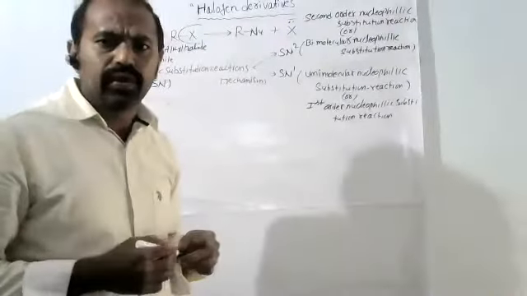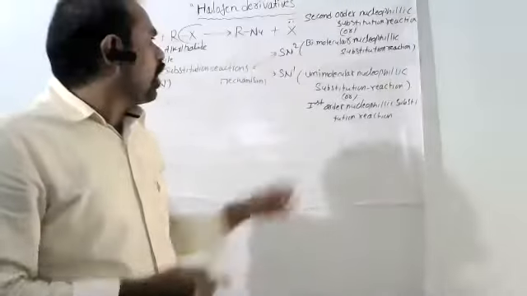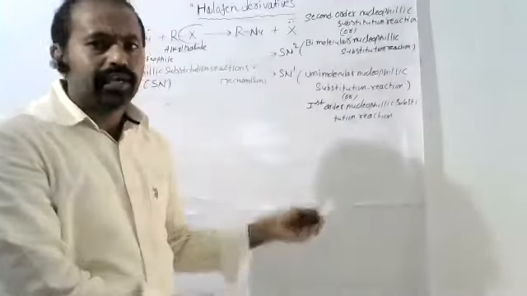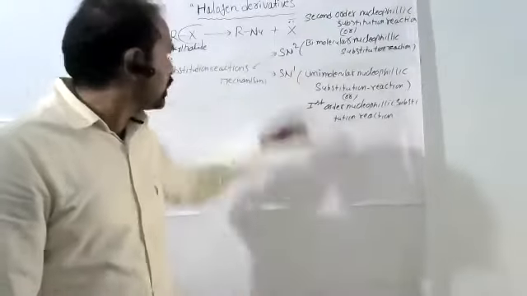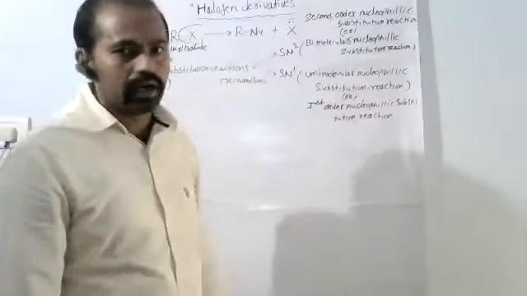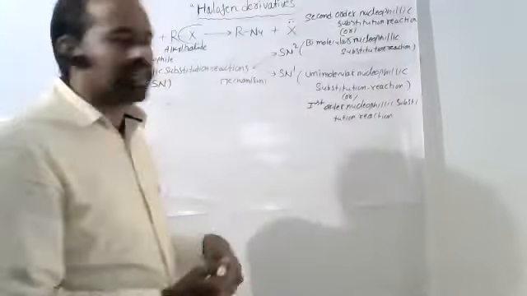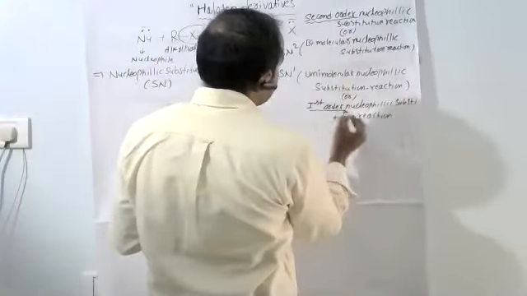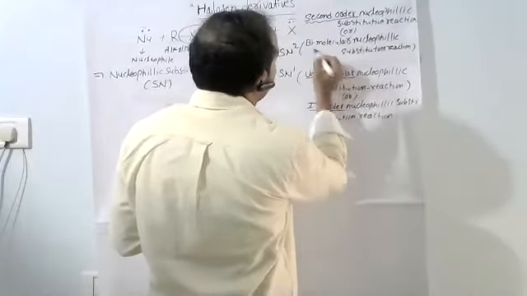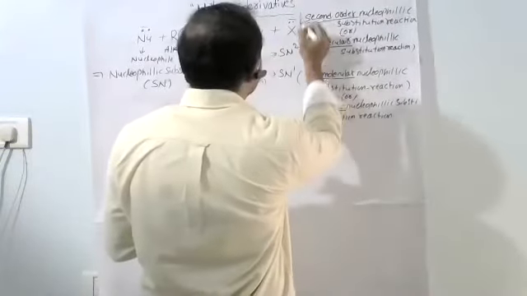Bimolecular is second order, unimolecular is first order.